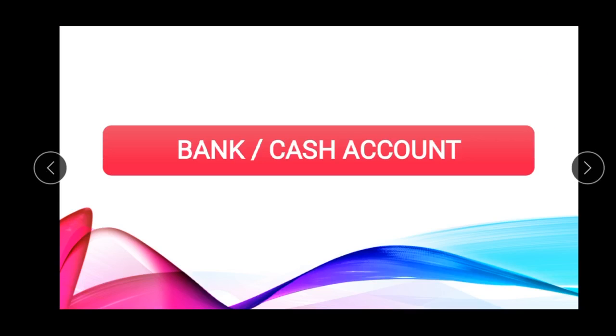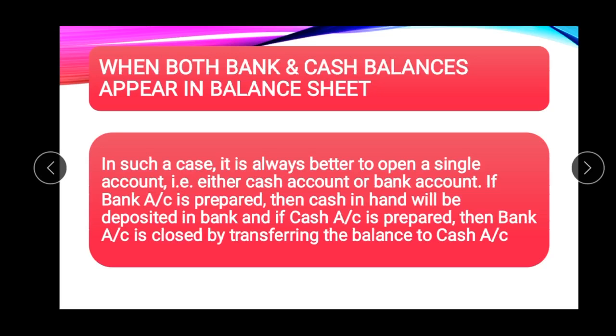The next account which the firm needs to prepare, the last one, is the bank or cash account. When both bank and cash balances appear in the balance sheet, what to do? In such a case, it is always better to open a single account, either cash account or bank account.